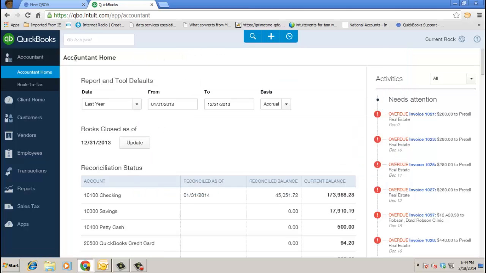And then of course under the accountant section on the left, you see book to tax. Let's go ahead and click on that now. Okay, so we're just going to pretend that my file is ready to go as of 12/31/2013. Let's send the balances over to Intuit Tax Online.